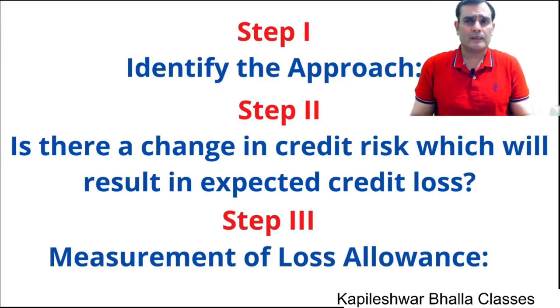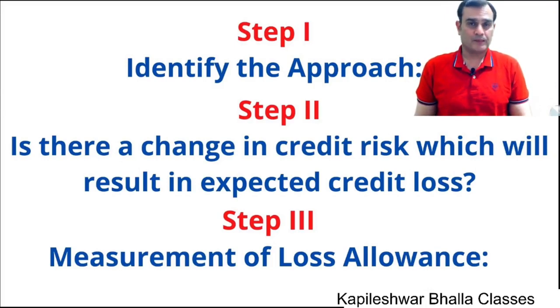But apparently, let me tell you that credit risk is basically the risk we run because of, let's say, the trade receivable, the debtors not paying my money. So I am running a credit risk of non-payment, which will result in a credit loss, which simply speaking means bad debts. So we need to estimate that if there is a change in the credit risk, what kind of expected credit loss can occur. And then finally, step number 3 is measurement of the loss allowance, basically making a provision for the expected credit loss.